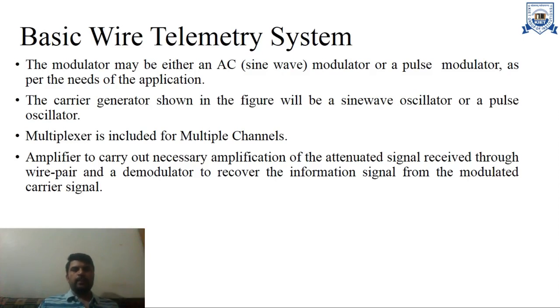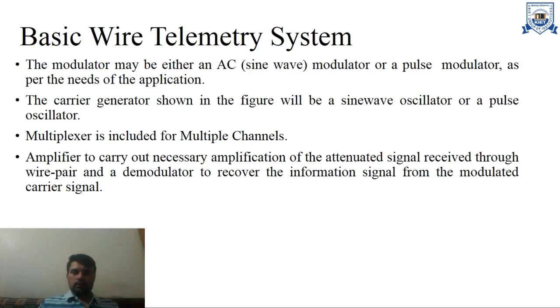The multiplexer is included for the multiple channel case, like when I have to transmit pressure, flow, temperature through the same line. So we use a multiplexer at the transmitting end and a demultiplexer at the receiving end. The amplifier carries out necessary amplification of the attenuated signal received through the wire pair, and a demodulator recovers the information signal from the modulated carrier signal. This is all about the basic wire telemetry system.